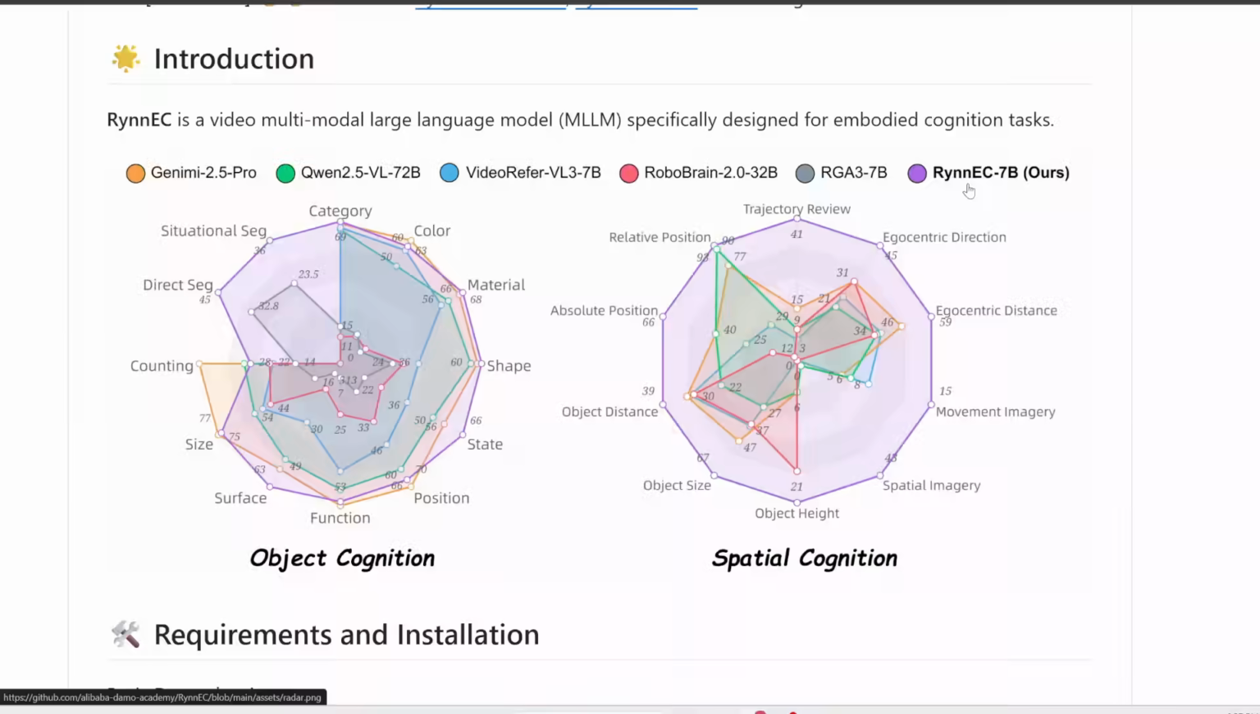Now, if you compare this RynnEC with other multimodal and vision models, notice that this new one just outperforms most of them across most of these benchmarks regarding object cognition and spatial cognition.